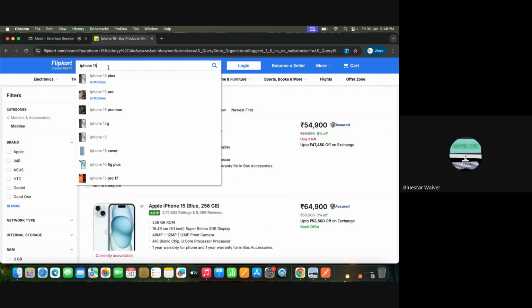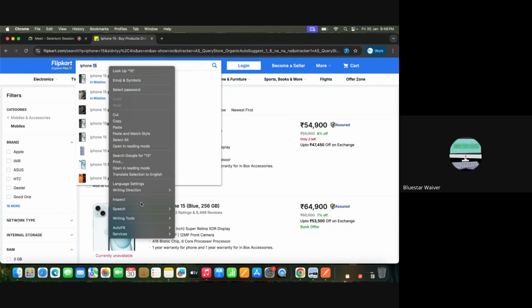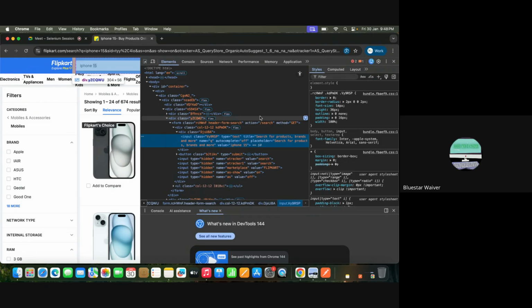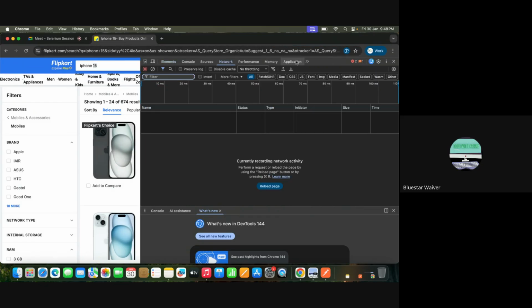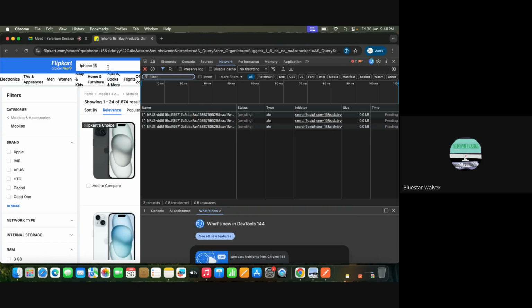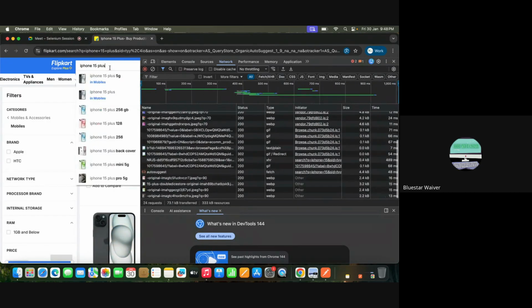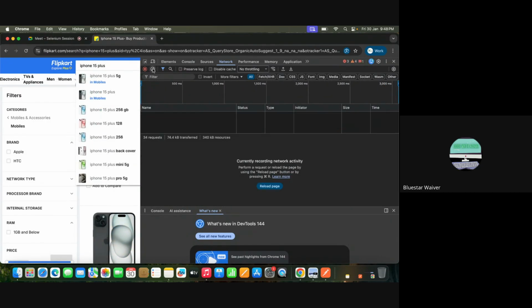Okay, what call is made? You have to inspect it. So the database will have all the iPhone 15. Now let me go to network. Okay, expand it so much. This is called filtering. This is called clearing, guys. This is recording, and it will always be on. When I just click on iPhone 15, let it stop.